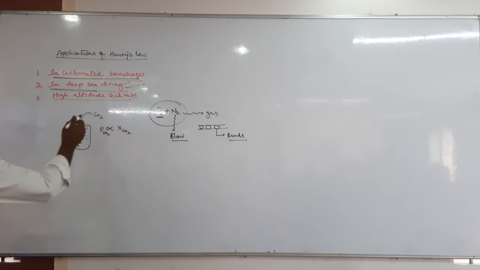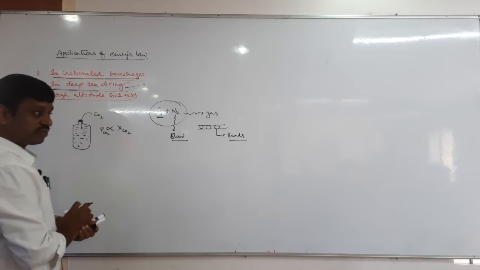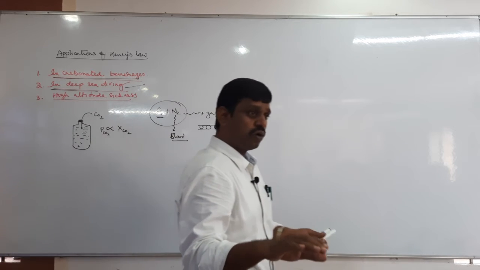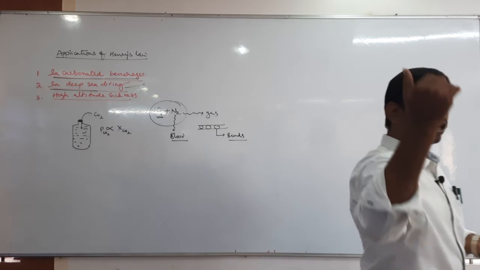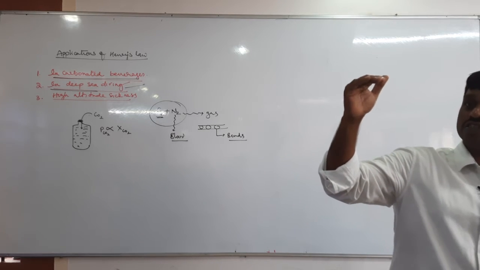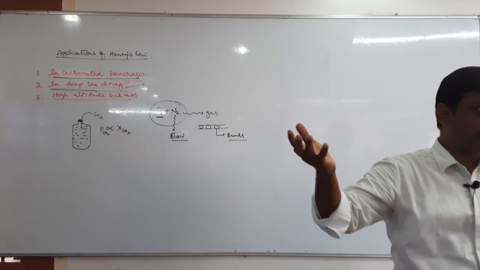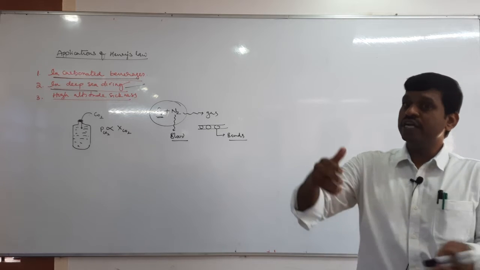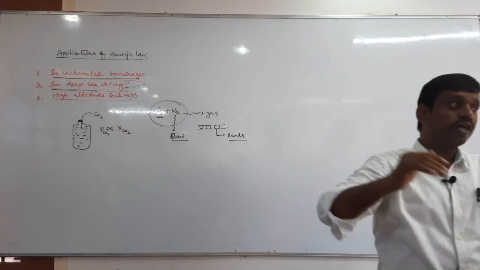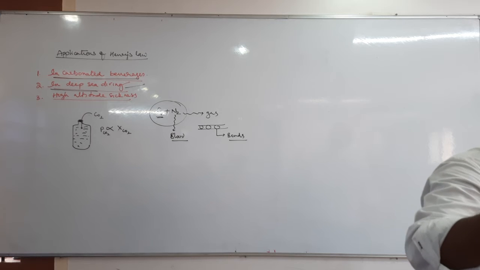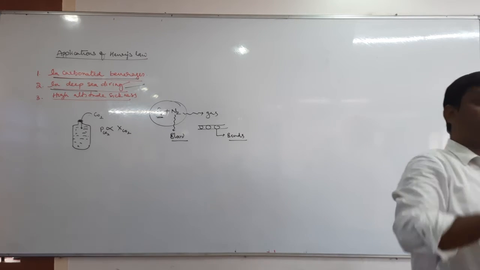So the third one is high altitude sickness. We all know that usually when you go to high altitude, what happens? At high altitude, the partial pressure of oxygen is less. Obviously, pressure is also less. Of course, the partial pressure or availability of oxygen is less at high altitude.